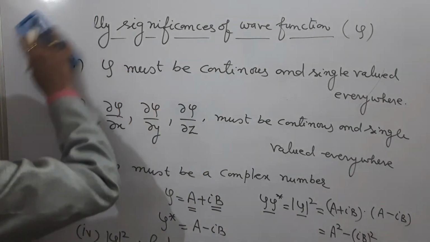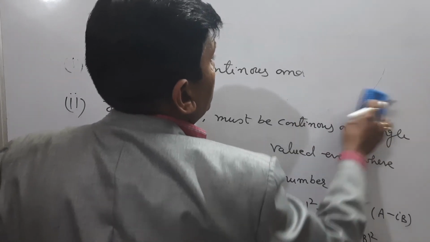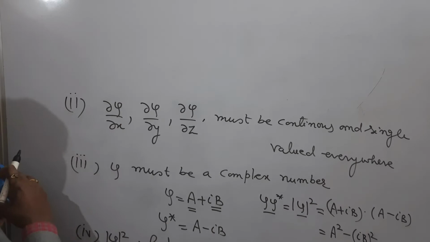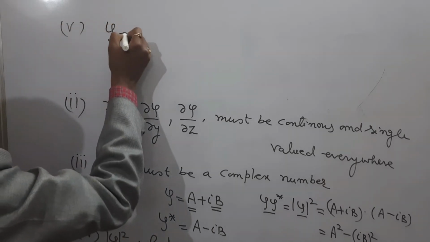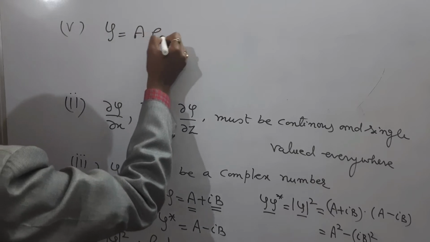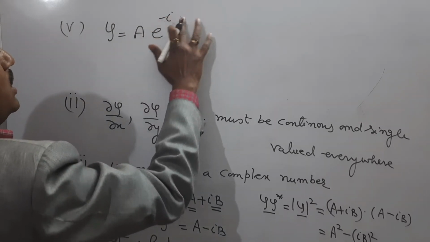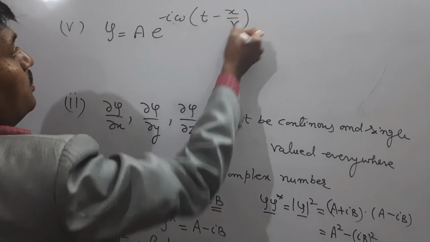Now we move towards the fifth physical significance. Number 5: we can represent psi as A e to the power minus i omega t minus x upon v.